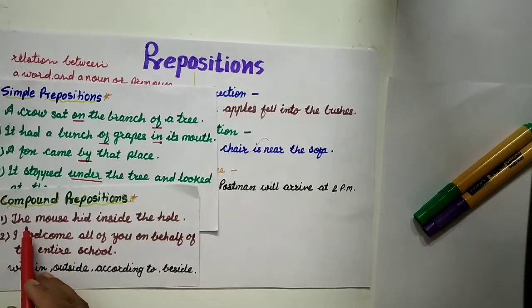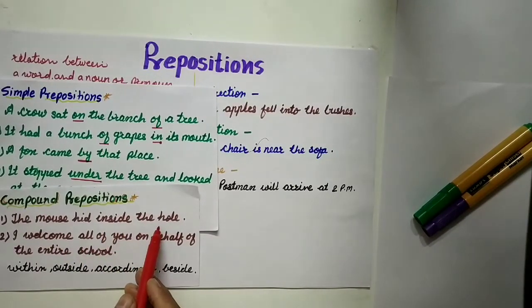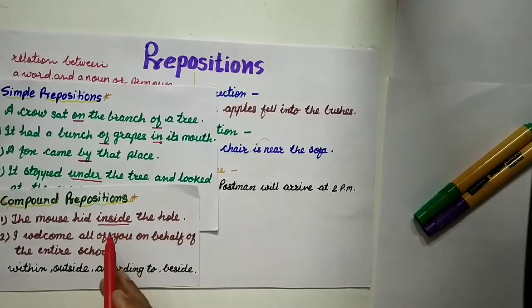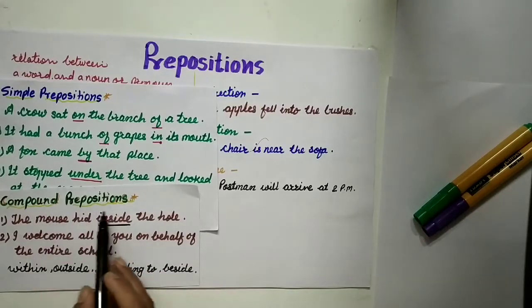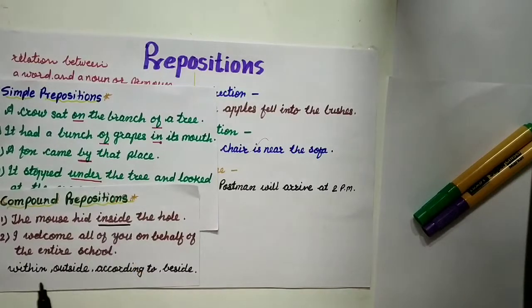Now here two examples are given. The mouse hid inside the hole. Here inside is the compound preposition. It shows the relation of where the mouse hid. So this inside is the compound preposition. Why is it compound? Because it is made up of 2 words, in and side.